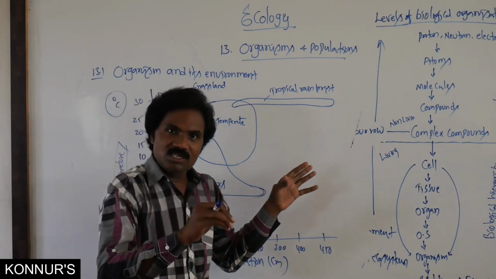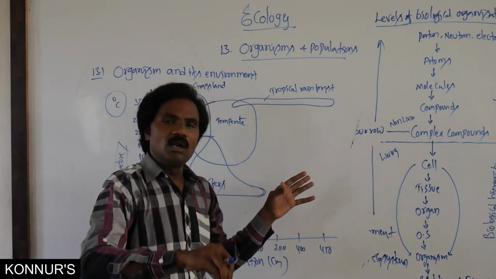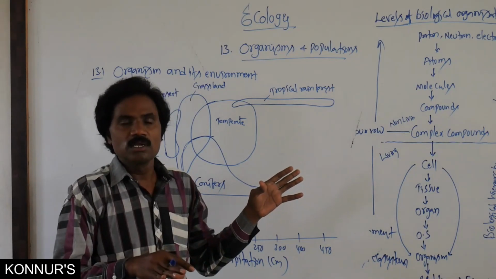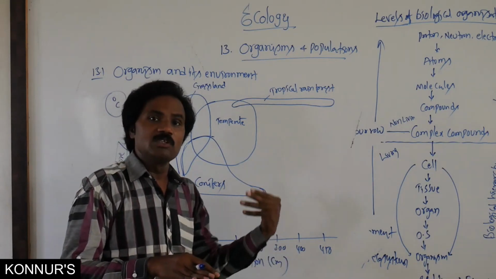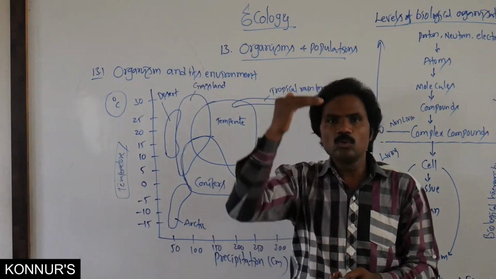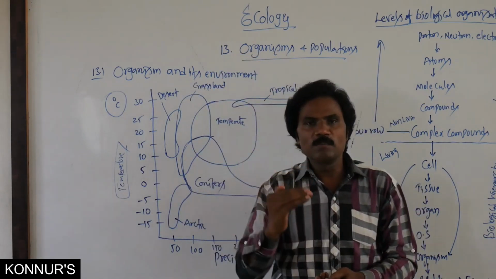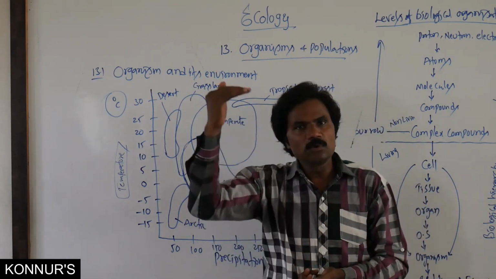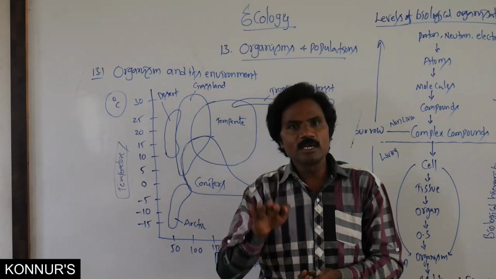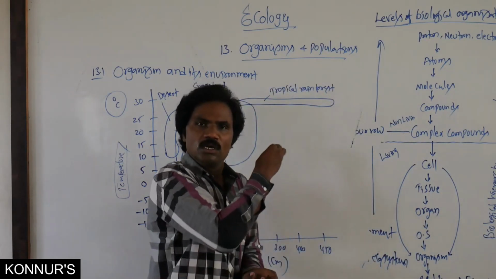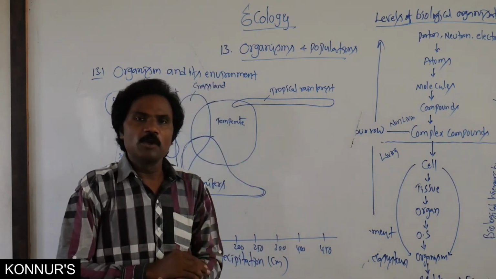Then less temperature as well as less rainfall, completely frozen, is related to Arctic, that means the polar region. Remember, from the equator to the poles, temperature gradually decreases. From plains up to hill slopes, the temperature also gradually reduces. In this way there are different types of biomes.